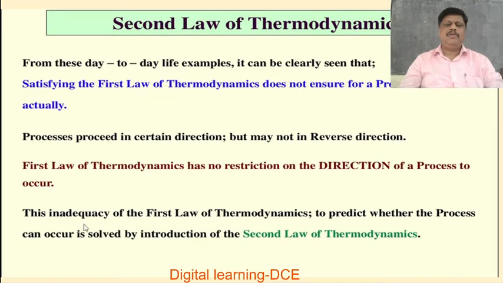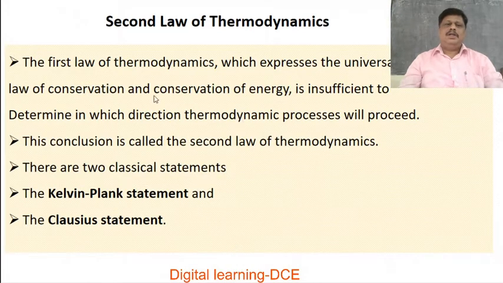This inadequacy of the first law of thermodynamics to predict whether a process can occur is solved by the introduction of the second law of thermodynamics. The first law of thermodynamics, which expresses the universal law of conservation of energy, is insufficient to determine in which direction a thermodynamic process will proceed. This is a very important point. This conclusion is called the second law of thermodynamics.